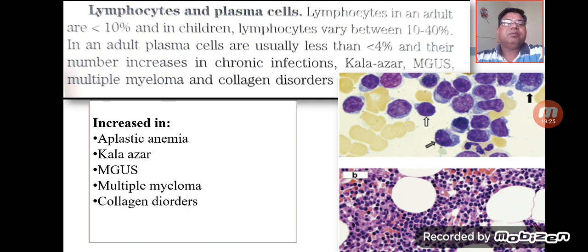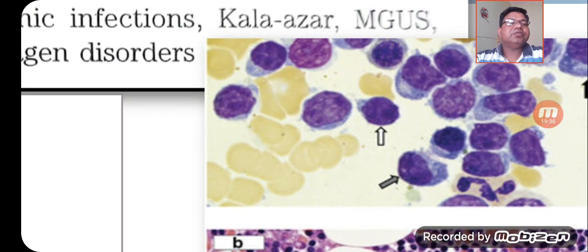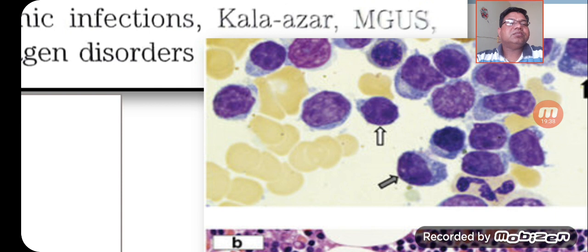Apart from this, in multiple myeloma and collagen disorders, we will observe an increase in the plasma cells as well as the lymphocytes. In the diagram you can easily see the lymphocyte along with the plasma cells, in which you can see the amphophilic abundant cytoplasm.